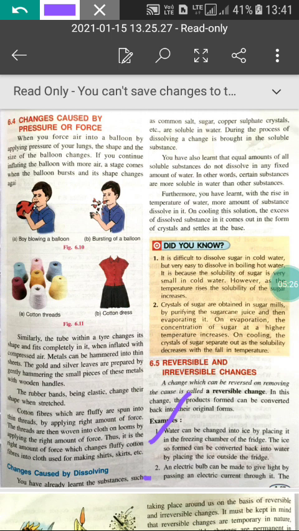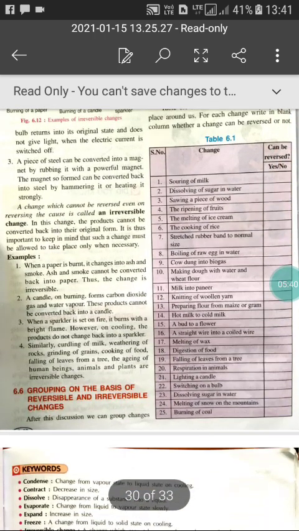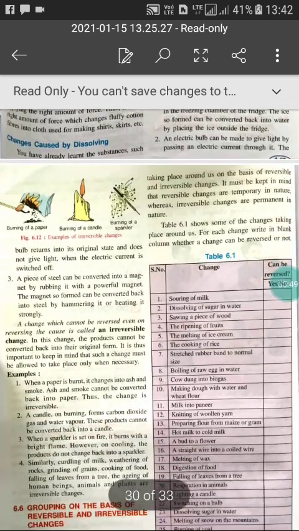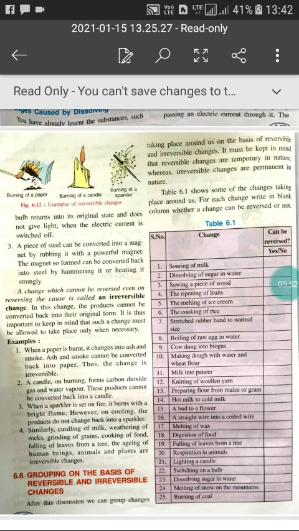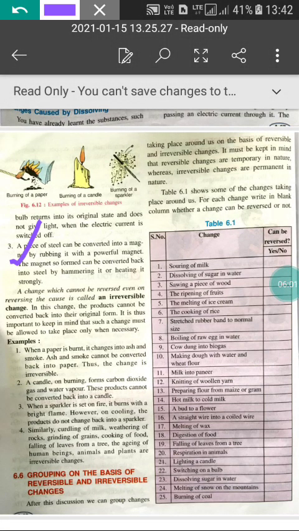In the second case, you can see that an electric bulb can be made to give light by passing an electric current through it. The bulb returns to its original state and does not give light when the electric current is switched off. And a piece of steel can be converted into a magnet by rubbing it with a powerful magnet. The magnet so formed can be converted back into steel by hammering it or heating it strongly.